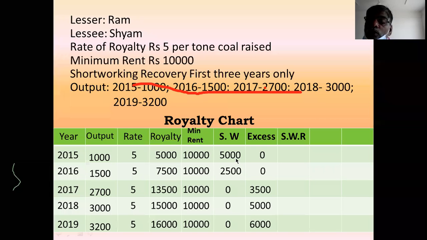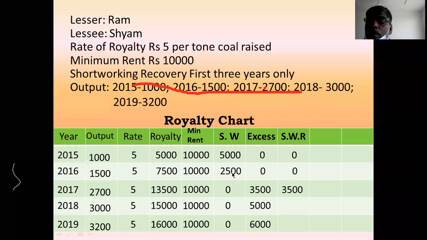This 5,000 is to be recovered from the excess. In the first year, there is no excess. In the second year, there is no excess. In the third year, there is 3,500. You recover 3,500. Then time given for recovery is completed.